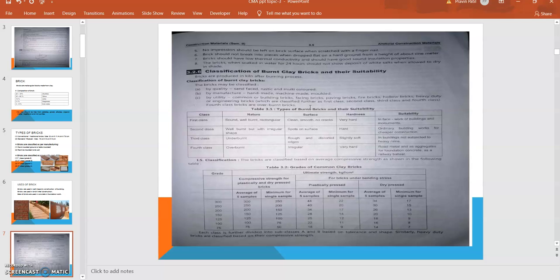What is the classification of burnt clay bricks? The classification is as follows. First, the classification of burnt clay bricks.